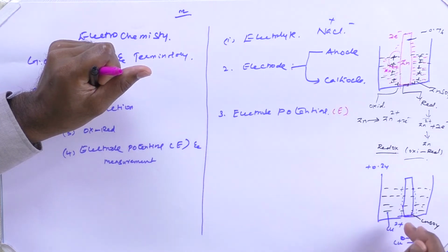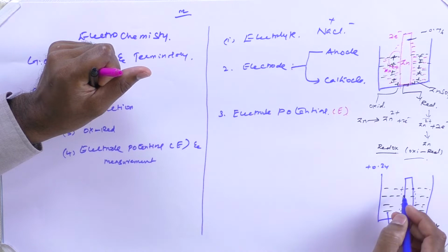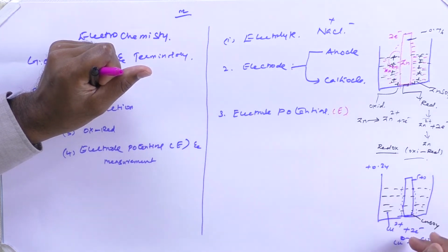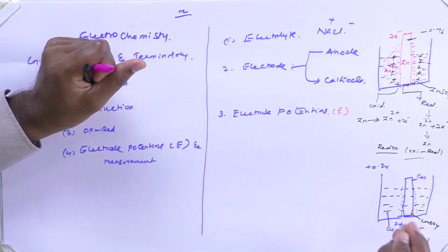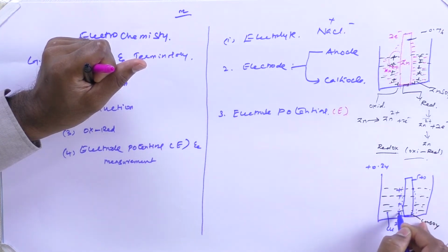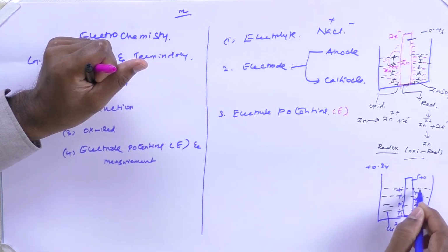Because of this nature, copper always undergoes the reduction process, which means copper always tries to gain electrons from the electron source. So it will be converted into copper atoms, and the copper atoms will be deposited on the surface. Meanwhile, not only the reduced atoms, even the copper positive ions will also try to approach this copper rod. As a result, a positive layer will be formed on the surface of this metal rod.